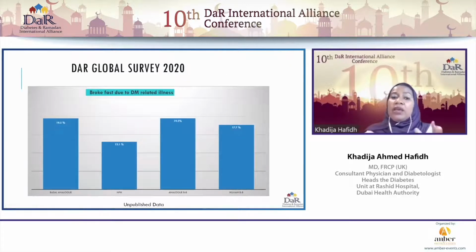Then we look at the percentage, or the proportion rather, of patients who broke their fast because of diabetes-related illness, either hypo or hyperglycemia.